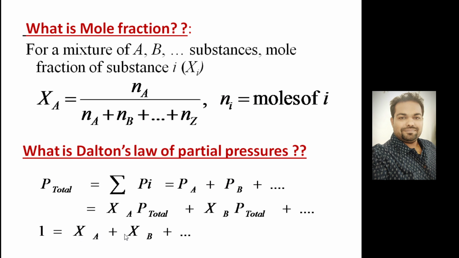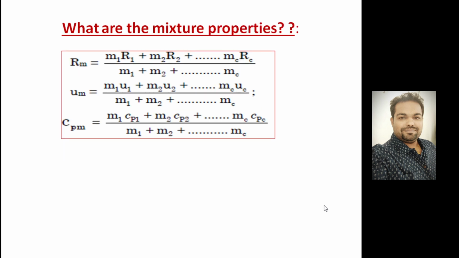So 1 is equal to XA plus XB plus dot dot dot, or simply, total pressure is equal to the partial pressure of each constituent. That is known as Dalton's law of partial pressure.